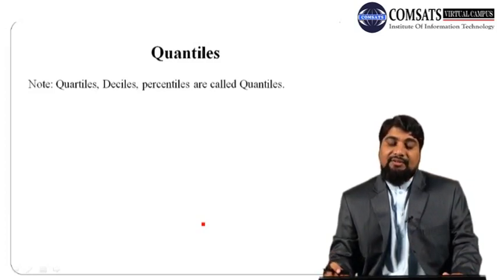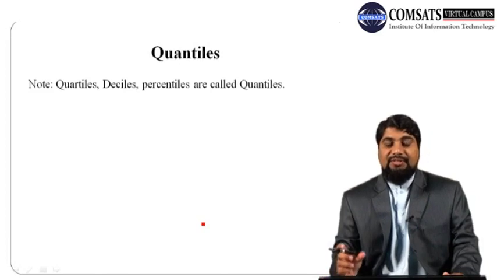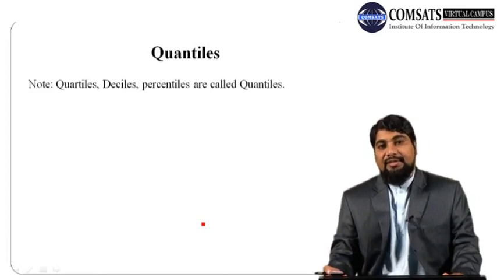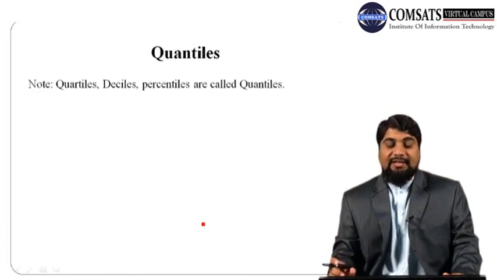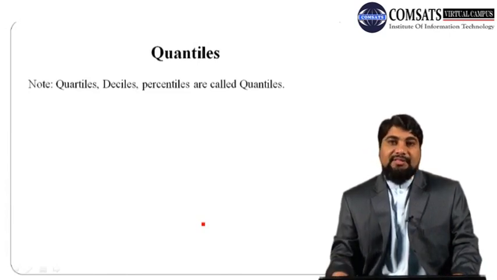So they are usually called quantiles. If the data is divided into 4 equal parts, then the quantile has a special name which is quartile, and if the data is divided into 10 equal parts, the quantile has a special name which is decile, and if the data is divided into 100 equal parts, the quantile has a special name which is percentile.